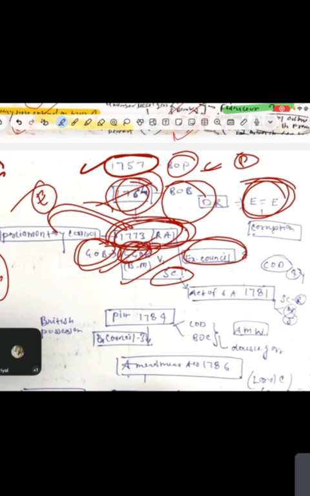And moreover, there was also a Court of Directors. The Court of Directors was nothing but a group of people. Actually, they used to assist the Governor General in expertise matters like trade matters, revenue matters, and everything. So the Court of Directors was basically a commercial function, in fact like the commerce ministry, something like that.